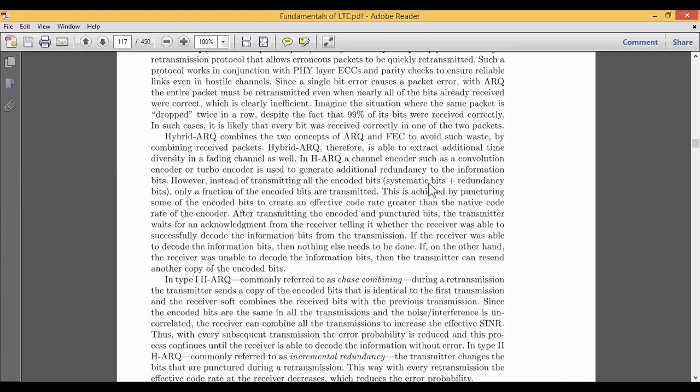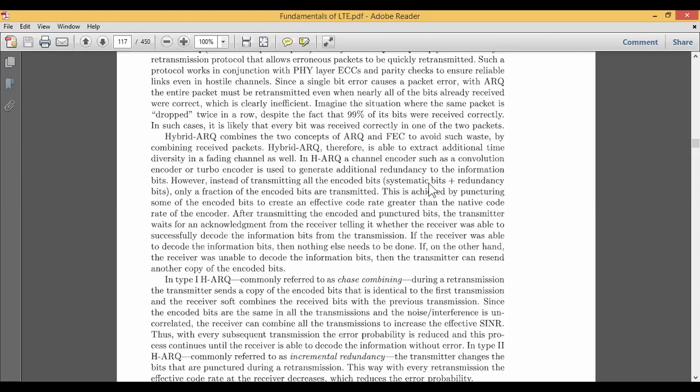Now in hybrid ARQ, there is a channel encoder. Though we have an encoder at the transmitter side, we also have an encoder at the channel part, which can be either a convolution code or a turbo code.